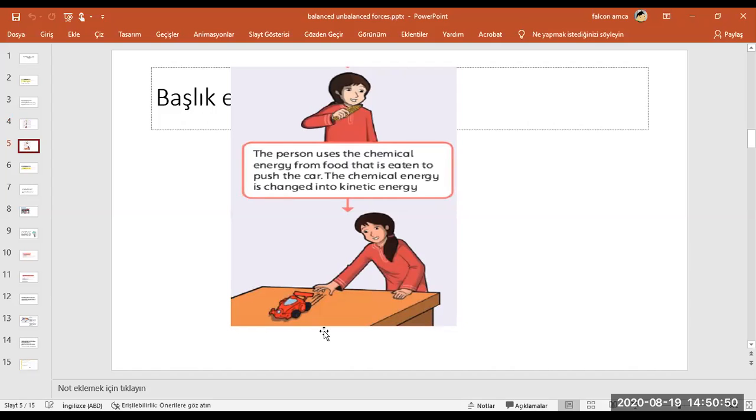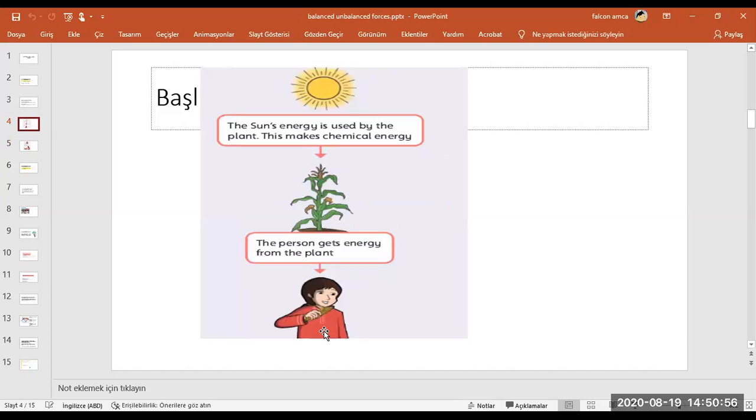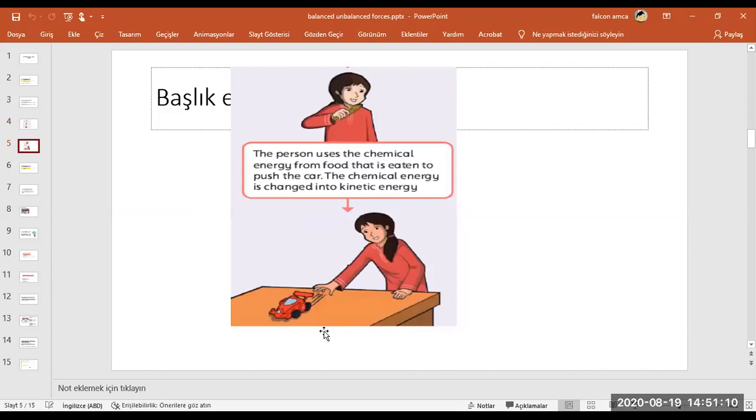Static energy is no movement, but kinetic energy is by movement. Okay, any question about this picture? This is from your book. You can also see from your book: firstly, sunlight and plants produce food. Food is eaten by this person, and the person uses this energy, which comes from food, as kinetic energy for her movement.